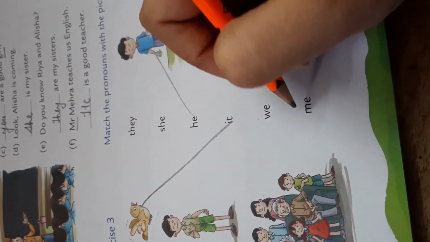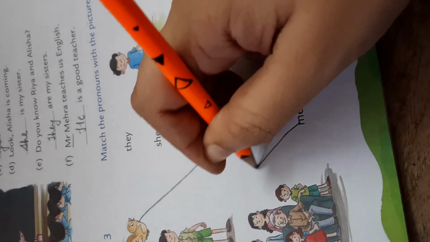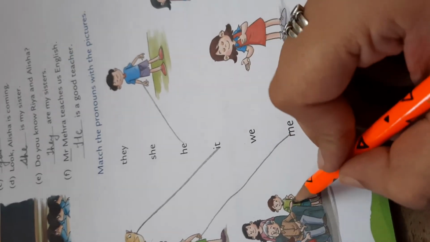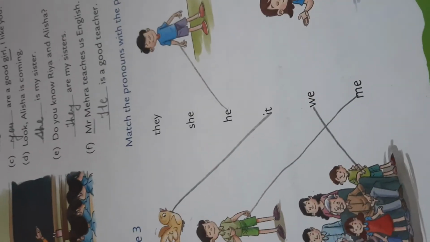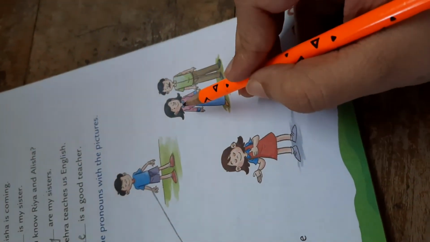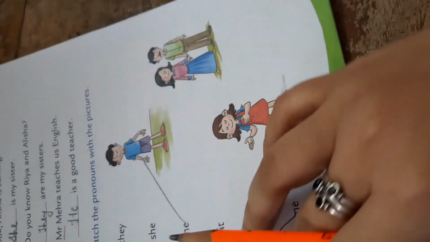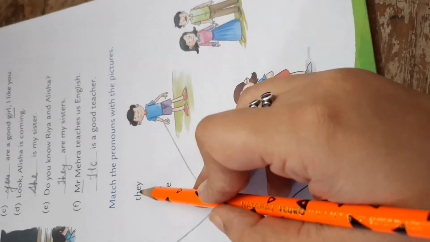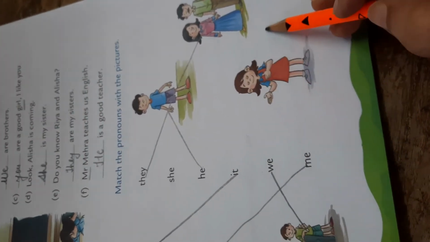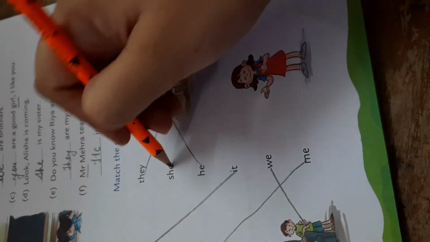So that's why we will use here me. Now here is a family, a big family. So what will we use here? We. Now they. So there is one and two persons. So what will we use here? They. Now a girl is standing here. So we will use here she, because she is a girl.